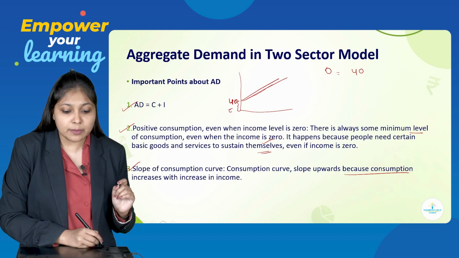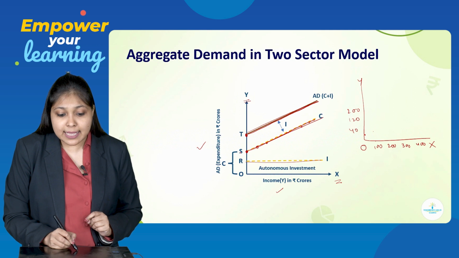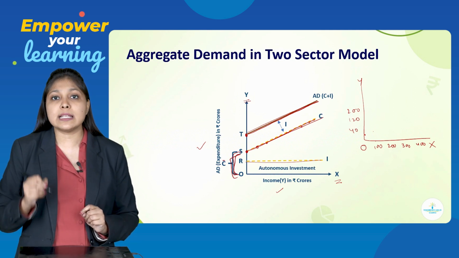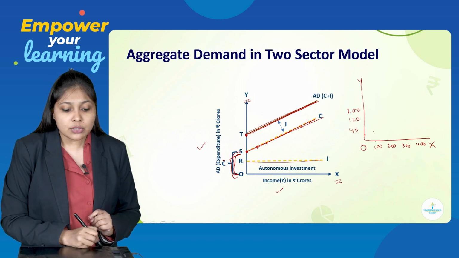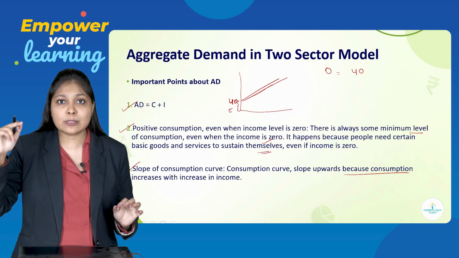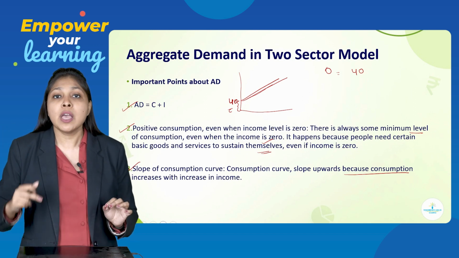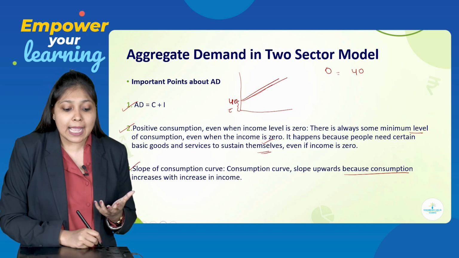If you have paid proper attention to your diagram, you can understand that this extra thing is nothing but your autonomous consumption, which is denoted as C bar. So that is what they are saying. The consumption curve is an upward sloping, positive curve, because there is a positive relationship between consumption and income.